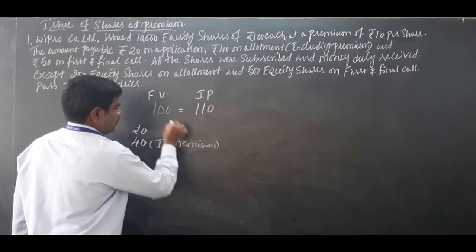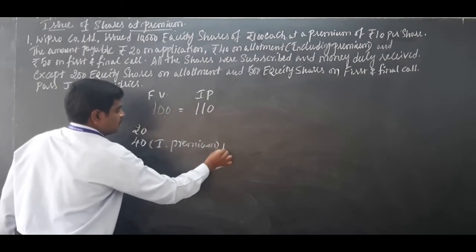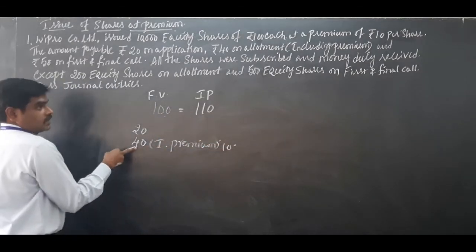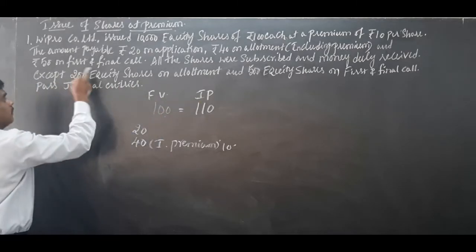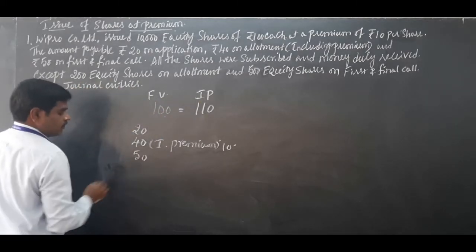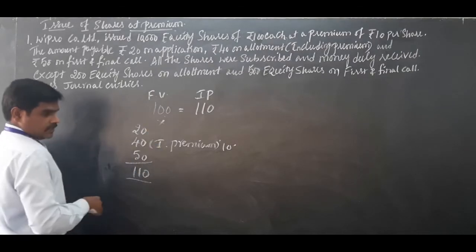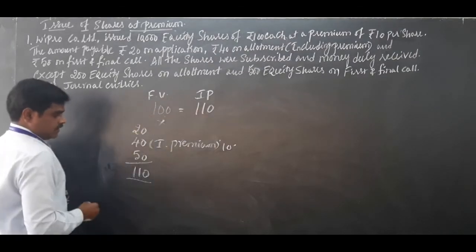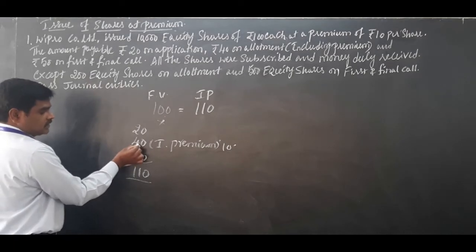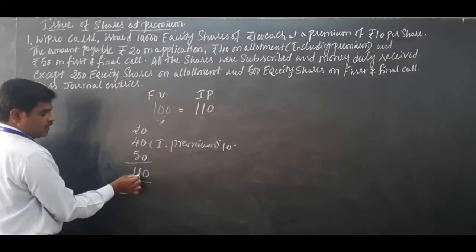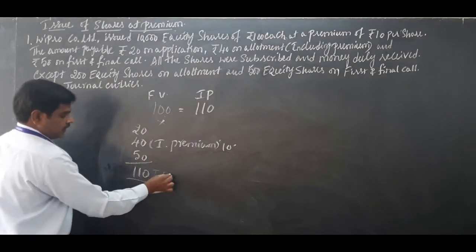So how much is the premium? 10 rupees is included here, and rupees 50 on first and final call. In total you are going to get 110, not 100, because the issue price is 110. Okay, 20 plus 40, 60, 60 plus 50, 110. So this is the issue price.